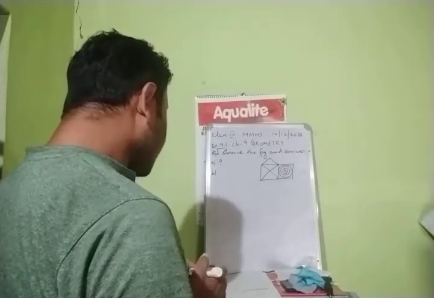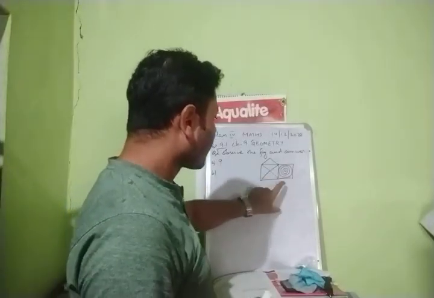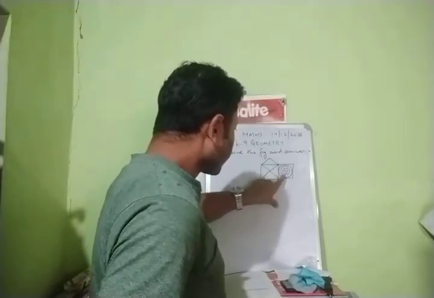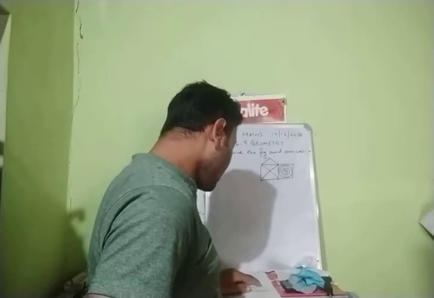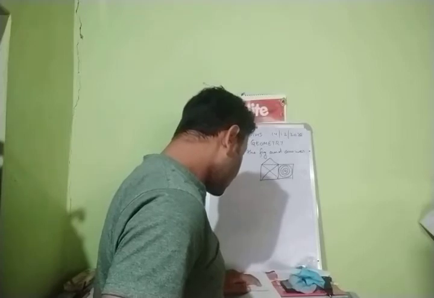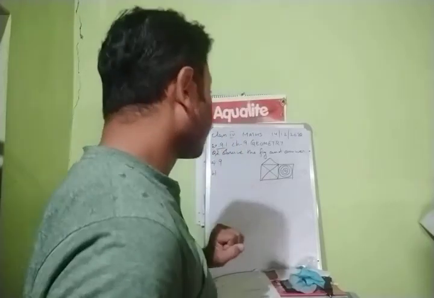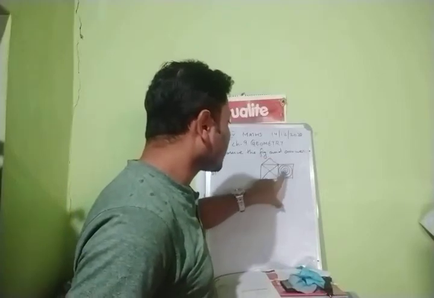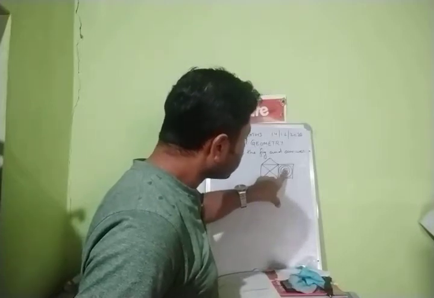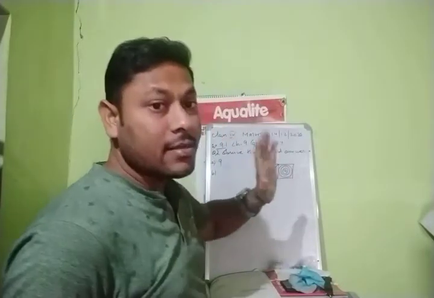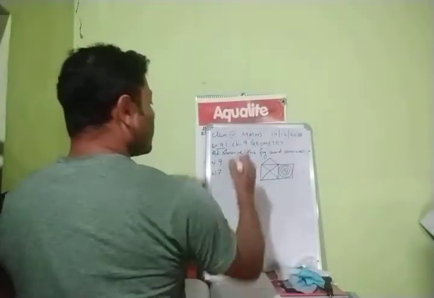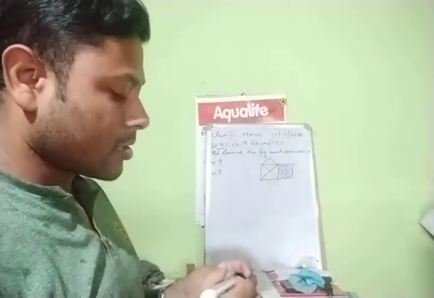Next, question number B. There are dash circles in the figure. Now see the circles here. How many circles are there? You have to see. So 1, 2, 3, 4, then 5, 6, 7. There are 7 circles. See the picture properly. Okay, children, how many circles are there in total?